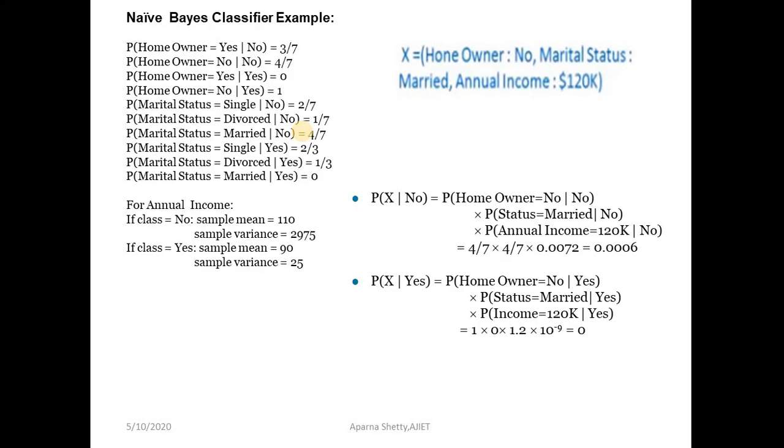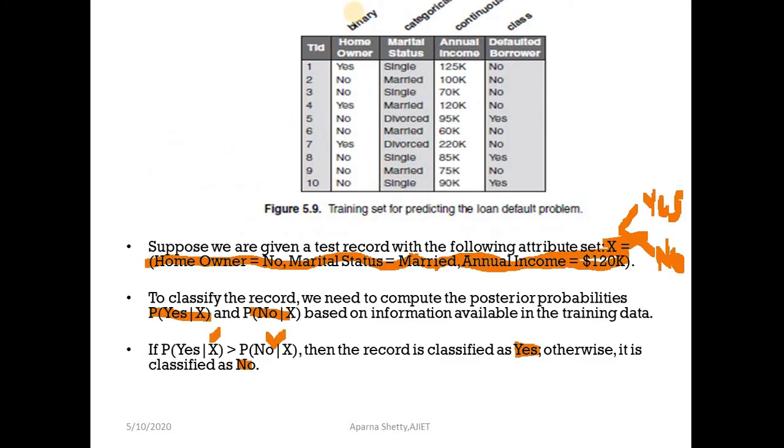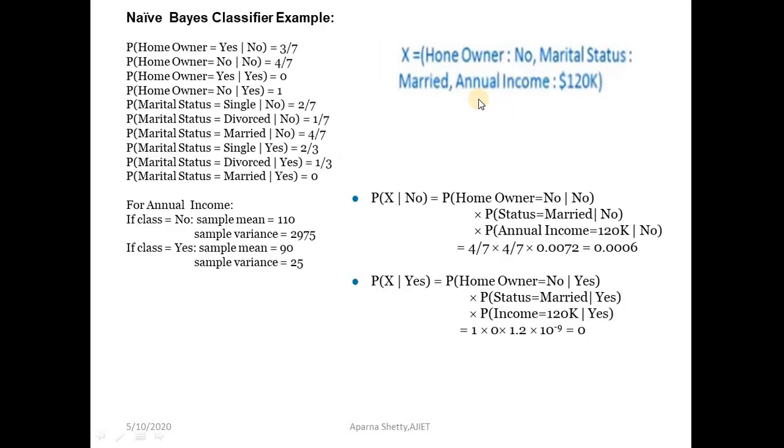Now consider the test record for the training data given in this example. Our job is to classify this x. They have given homeowner equal to no, marital status married, annual income 120k.